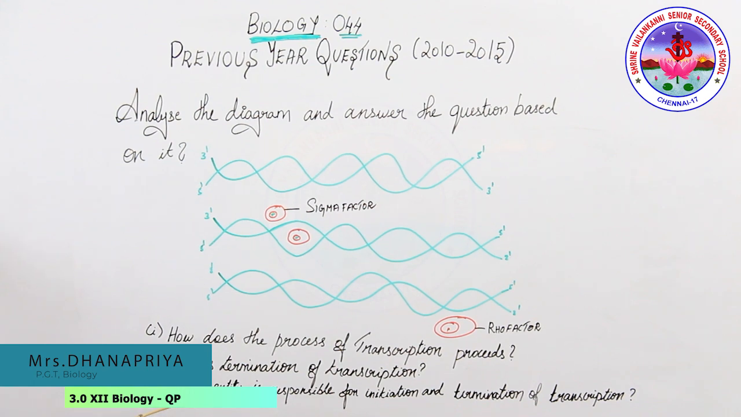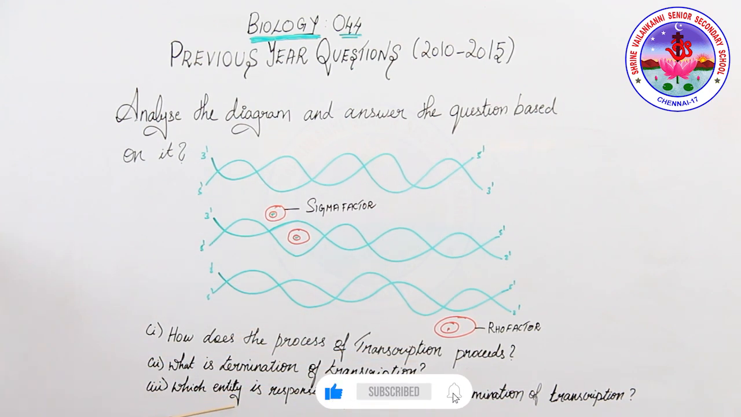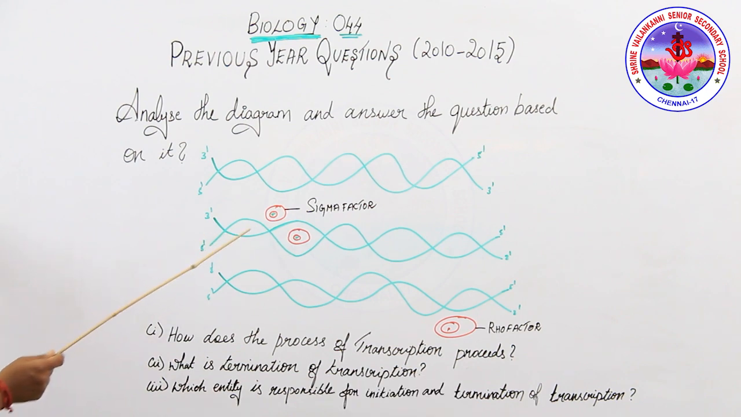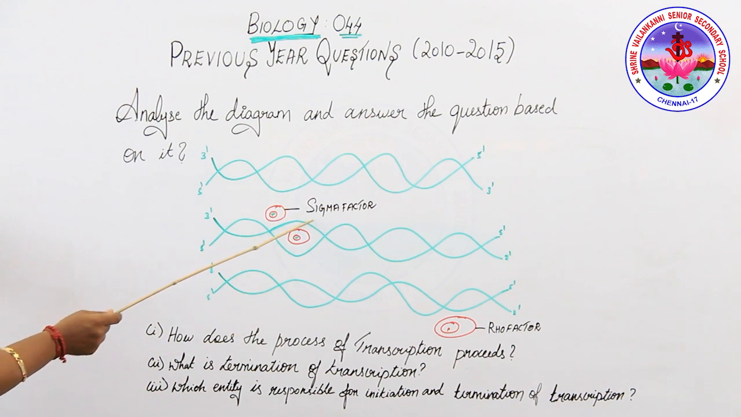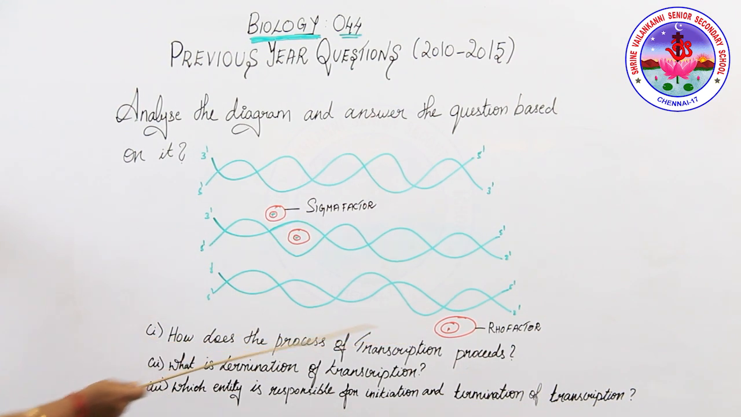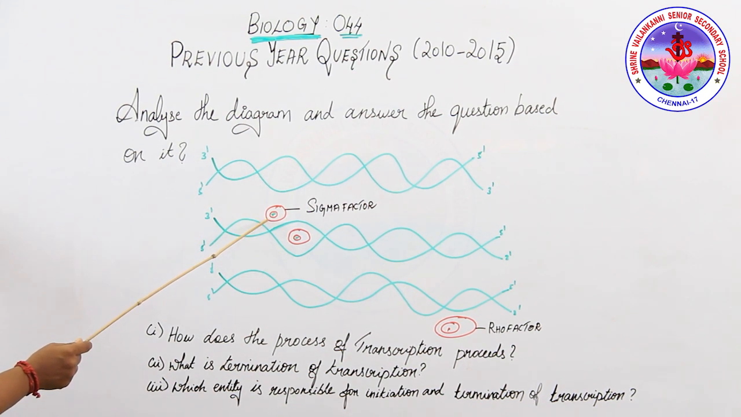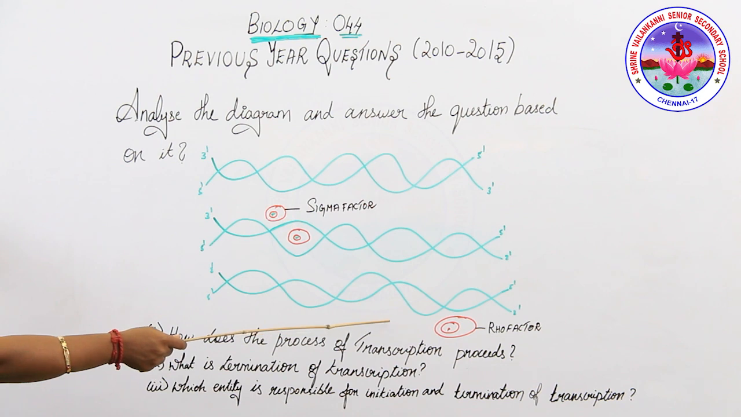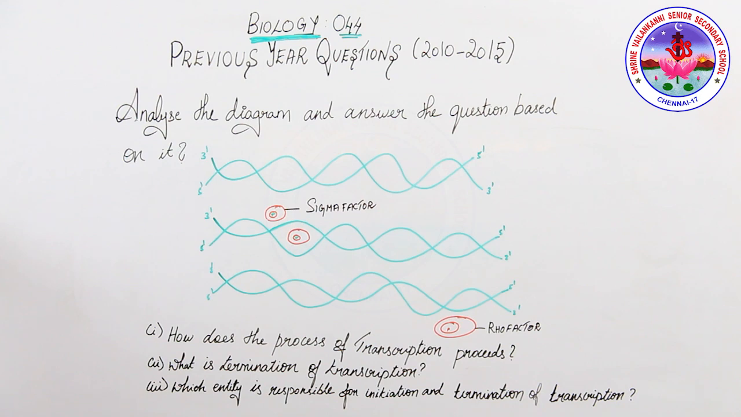Third question. Which entity is responsible for initiation and termination of transcription? What is the entity here? The initiation and the termination process. In this picture it shows the sigma factor and rho factor. The initiation factor sigma is responsible for initiation, whereas the termination factor rho is responsible for termination of the transcription.